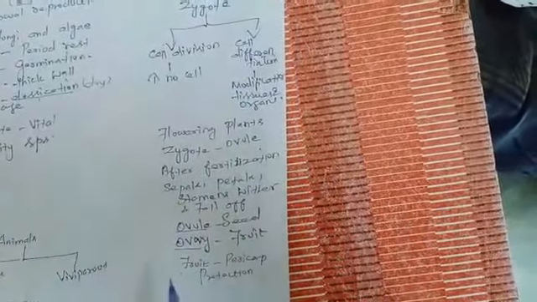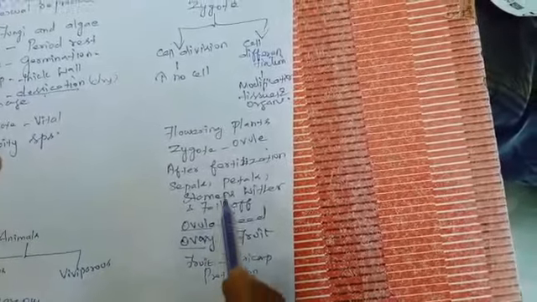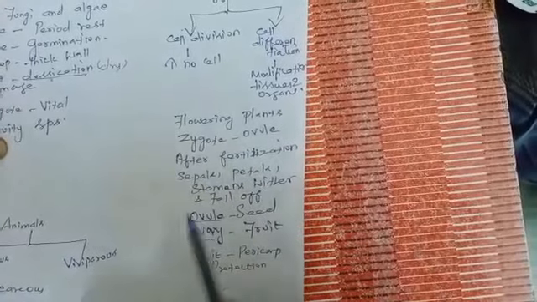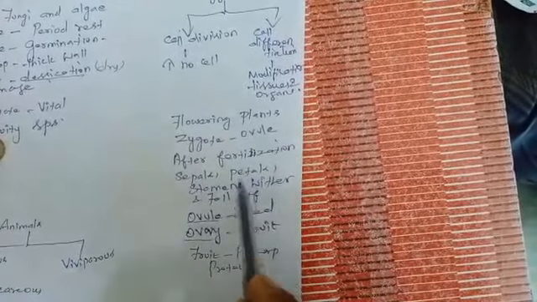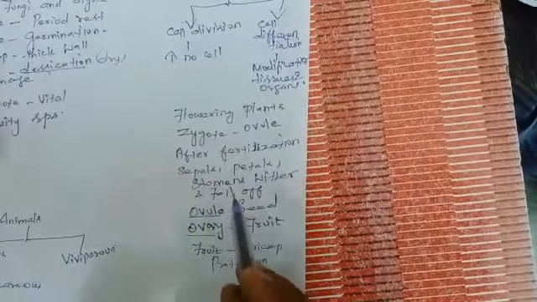In flowering plants, the zygote is formed inside the ovule. After fertilization, what changes take place in the flower? The parts of the flower you know: sepals, petals, stamens wither and fall off.